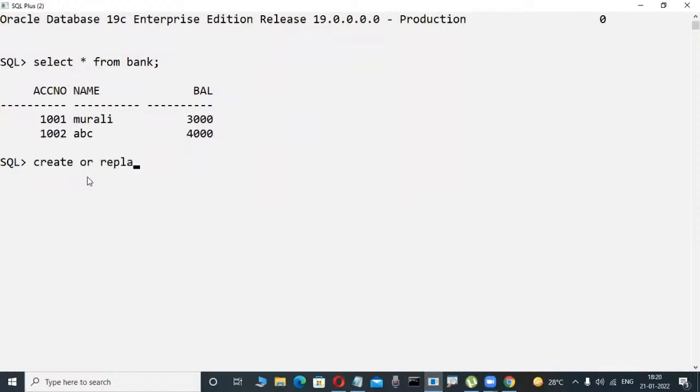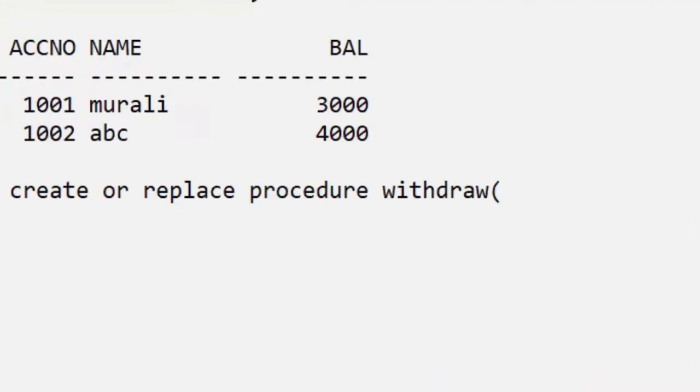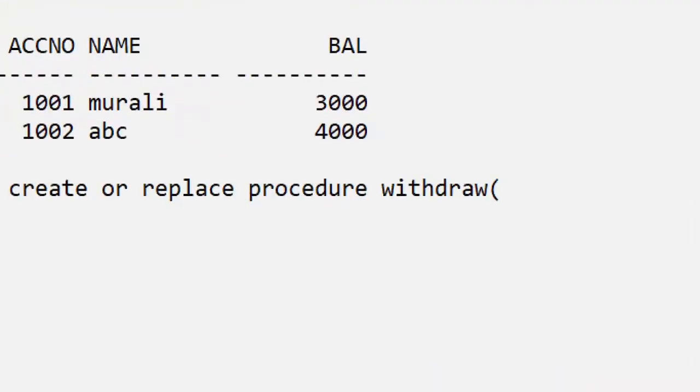I am writing a procedure. Create or replace procedure. Observe it here, just the execution. I'm giving my procedure name as withdraw. Okay, fine. Slowly observe here, this is a table. In my project, I try to implement one small scenario only, withdraw. Actually, in real time, big packages contain withdraw, deposit and all these things, but for now I'm giving just a small task in a procedure.